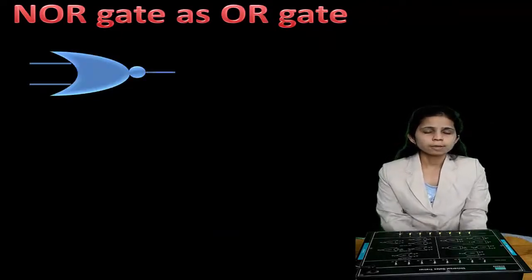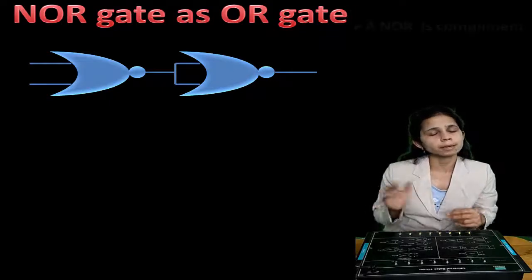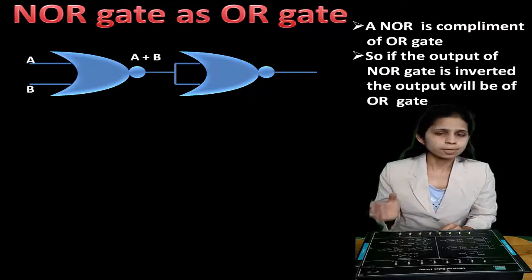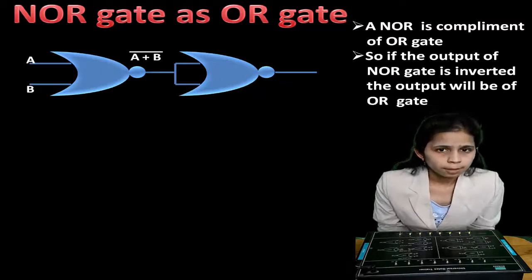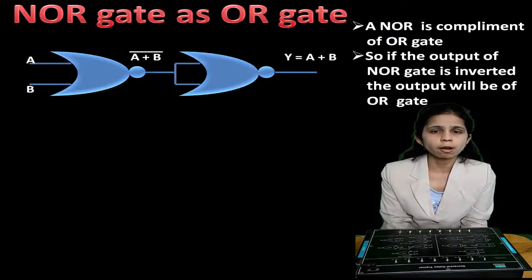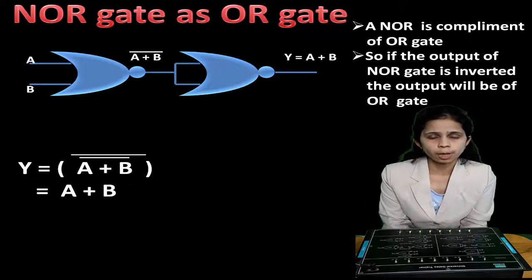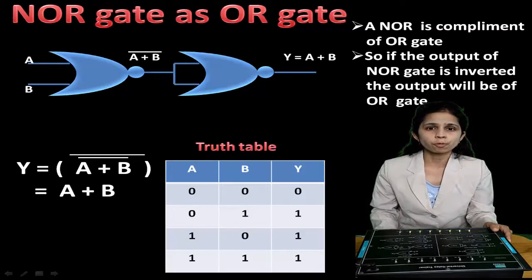Then how can the NOR gate be made as an OR gate? A NOR gate produces the complement of the OR gate. So if you simply connect another NOR gate, which is a NOT gate, after the first NOR gate, then you will get the OR gate. At the first NOR gate you are giving both the inputs A, B. So at the output you are getting (A plus B) bar, which is fed to the NOT gate. So at the output you will get A plus B, which is the output of an OR gate.